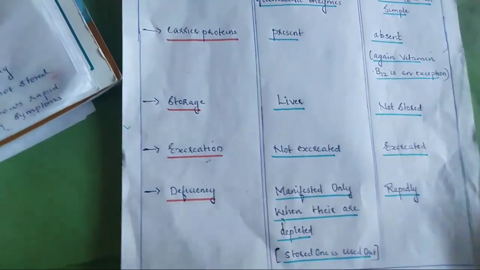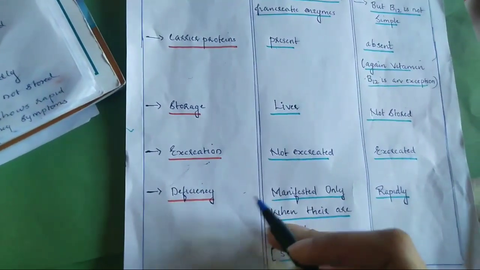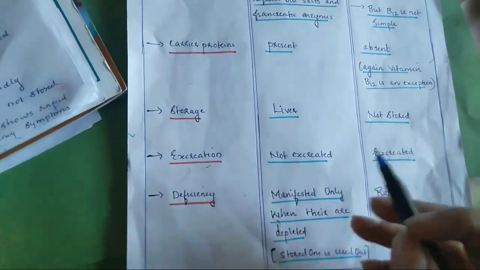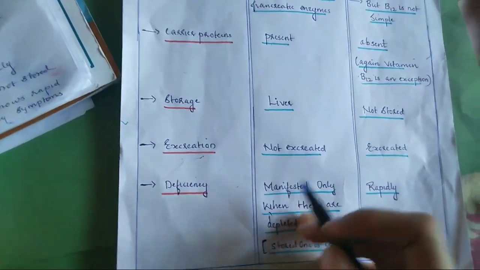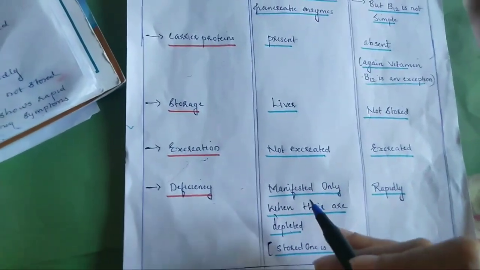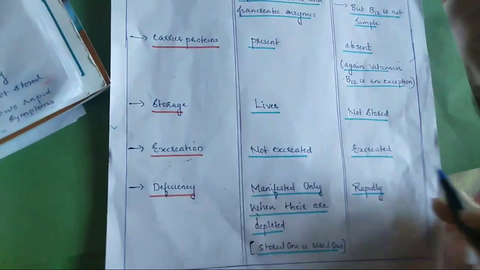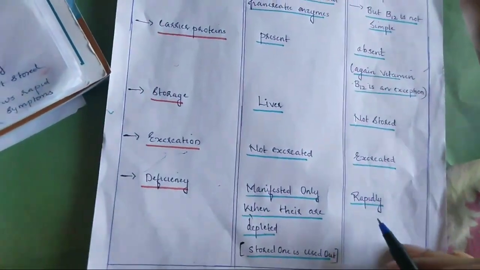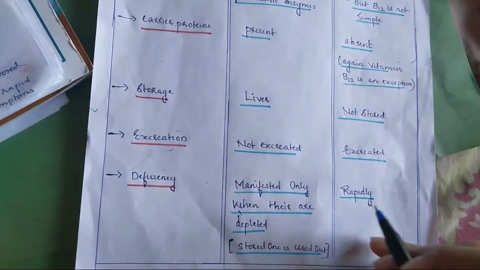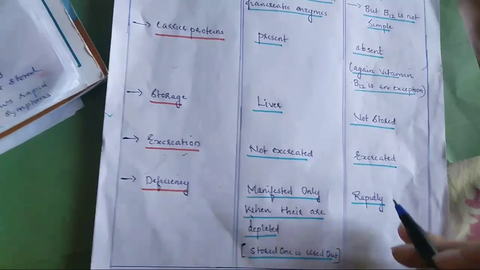In fat soluble vitamins, when the stored vitamin is used up, we can see the deficiency of the vitamin. In water soluble vitamins, because they are not stored, we have a rapid deficiency and symptoms.